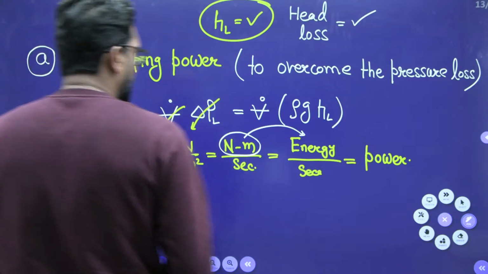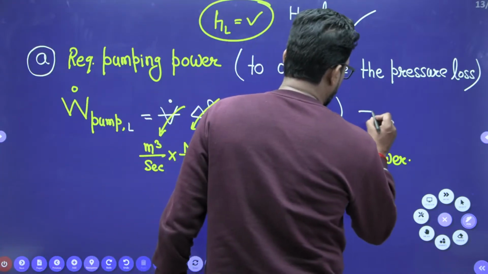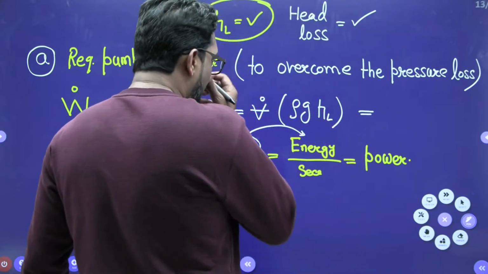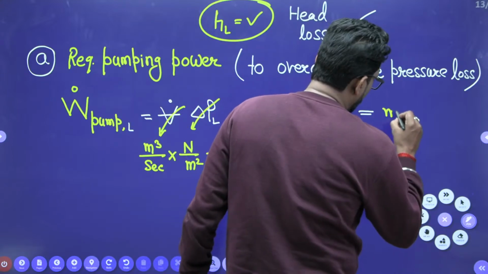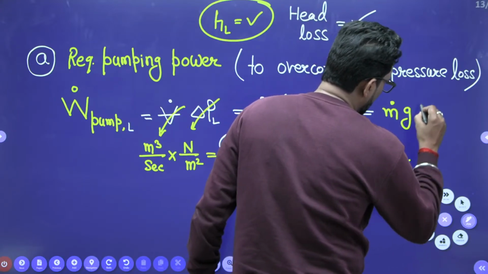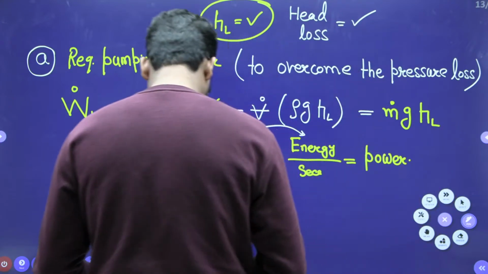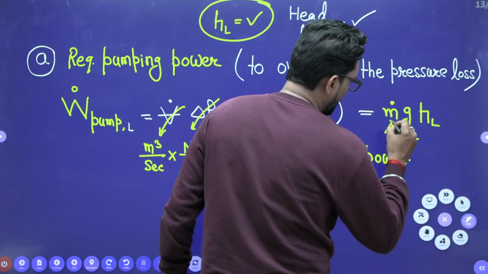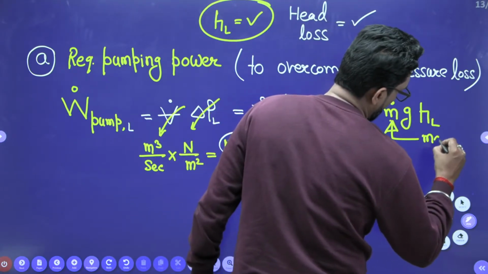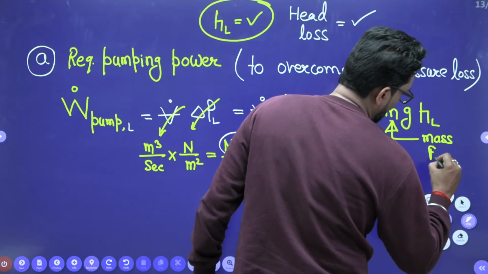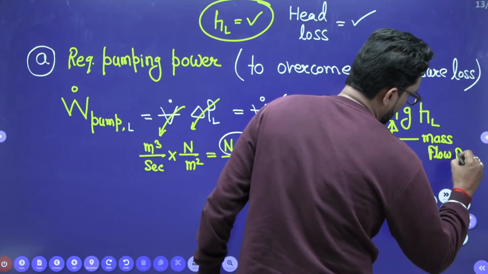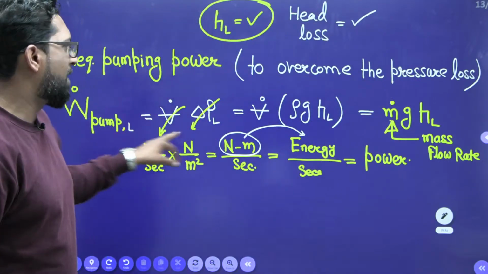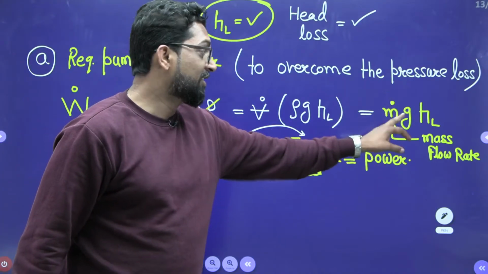Okay, and a very important thing: this is your mass flow rate, rho g into HL. If the mass flow rate is given, that means the volume flow rate is not given, so just use mgh. This is very important, I'm telling you.